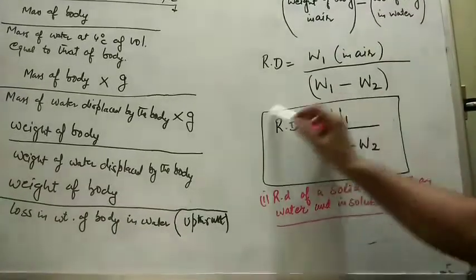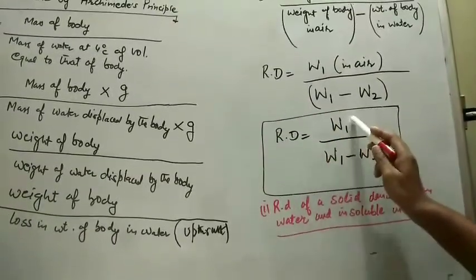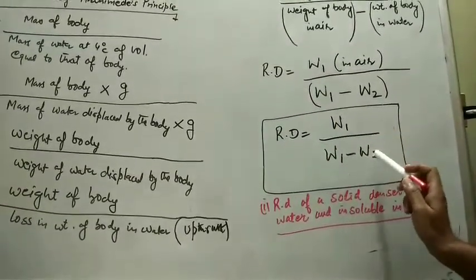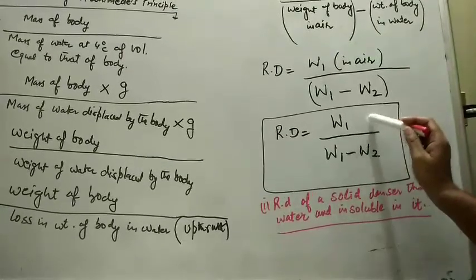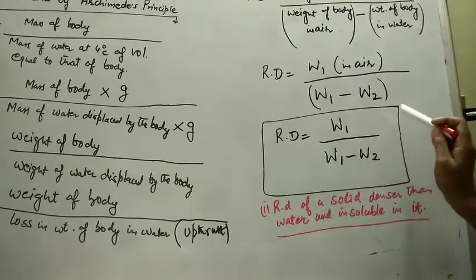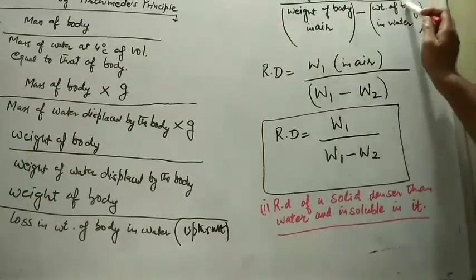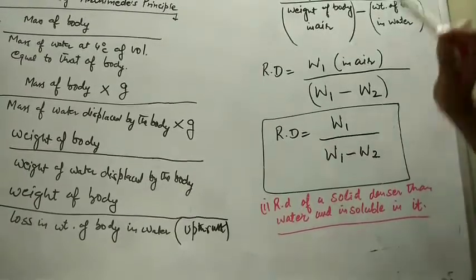So the same expression we will use for that also. Relative density is equal to W over W1 minus W2, means the weight of solid in air, which is insoluble in water, whose density is more than water, upon W1, that is the weight of body in air, minus W2, that is the weight of body in water.